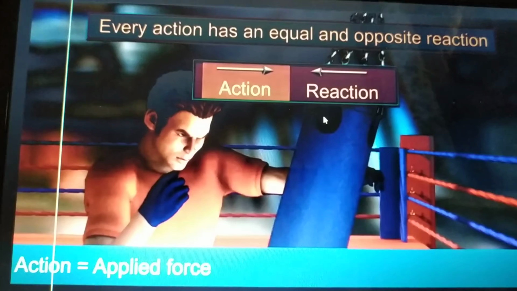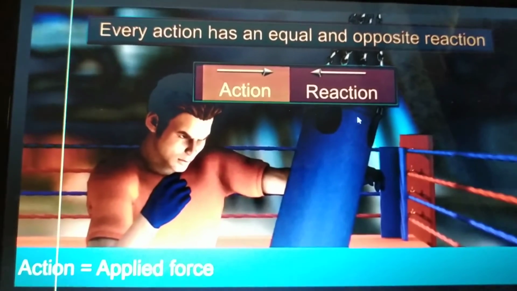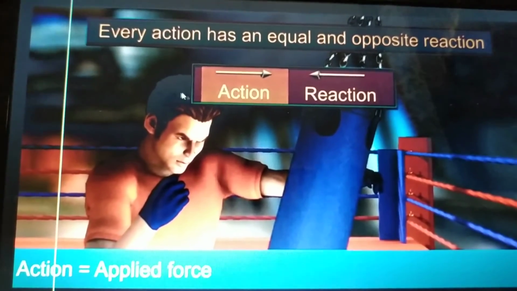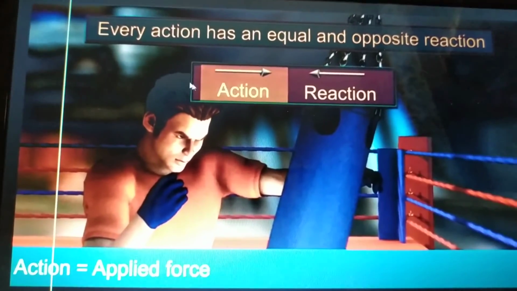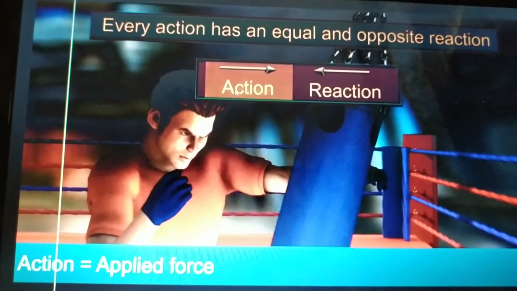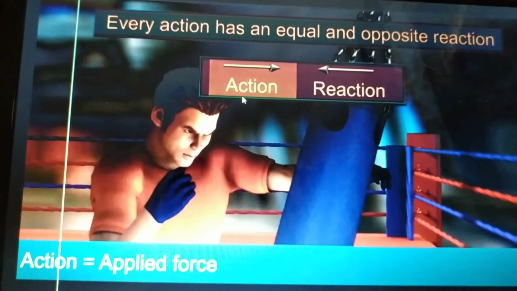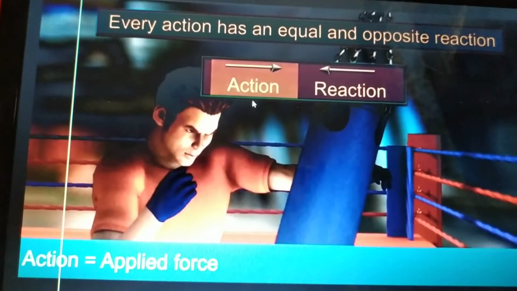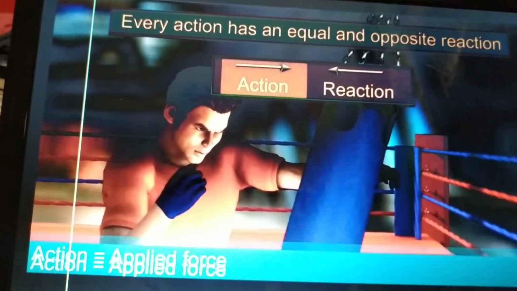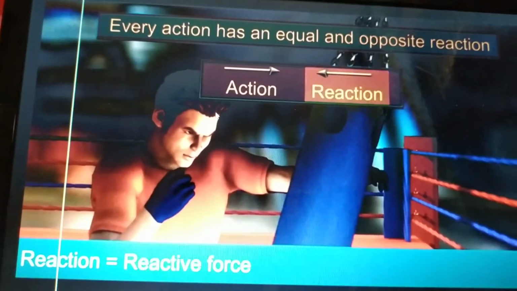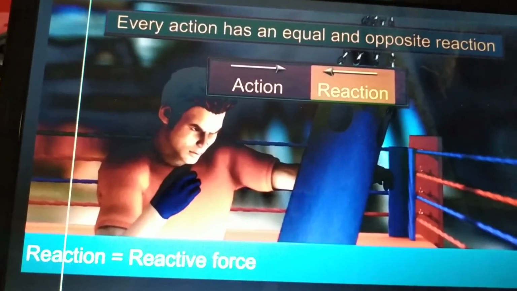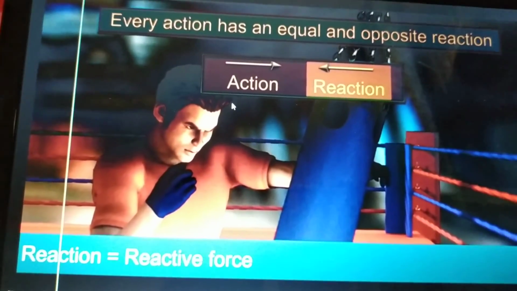The object is also applying force in a different direction, that is towards you. So if you are doing an action, if you are hitting it, that will also push towards you. It means every action has an equal and opposite reaction, right? So what you can say, action is equal to the applied force. The force that you applied is equal to the action. And what is reaction? Reaction is equal to the reactive force.